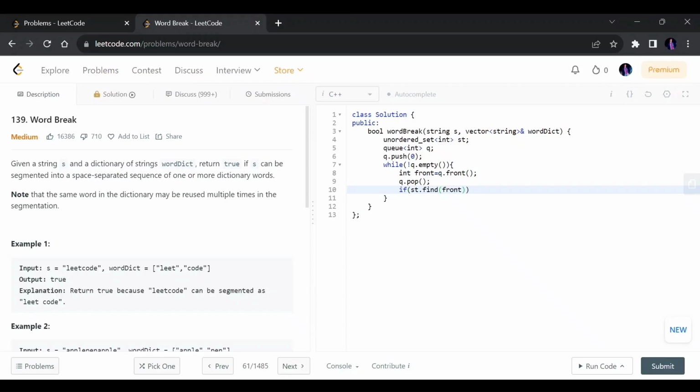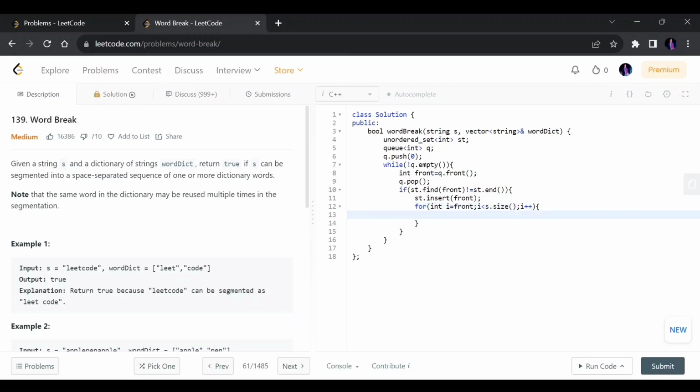If it is not present in my set, I can move further, and first of all I will insert this front element that I get from the queue. Now I will explore all the substrings from this index. For the character at this front index, I'll explore all its substrings and find whether any substring is present in my list or not. So I start from this front and go till the end of my string.